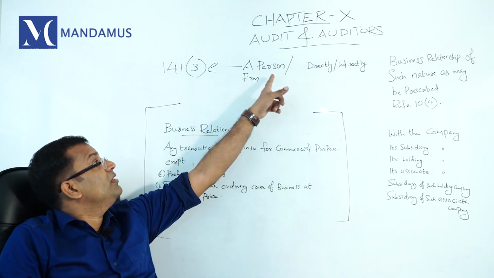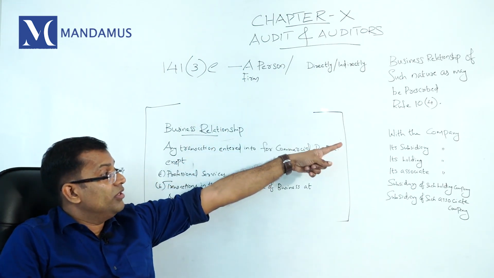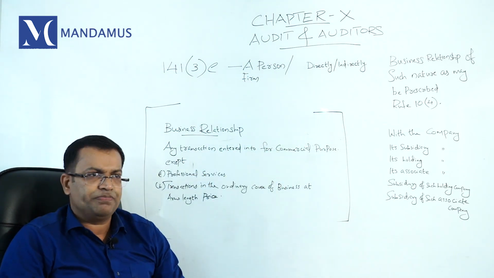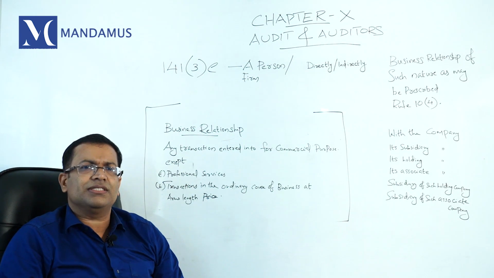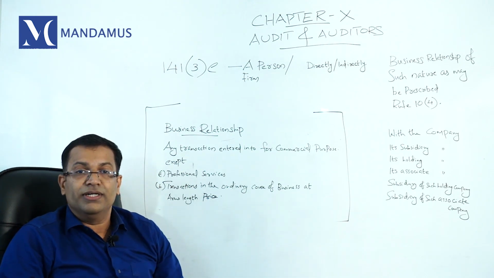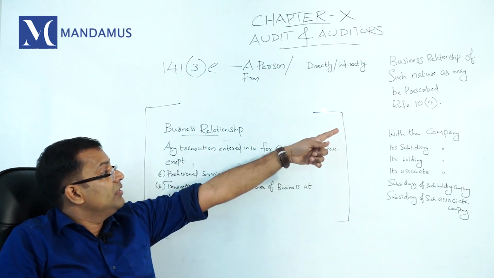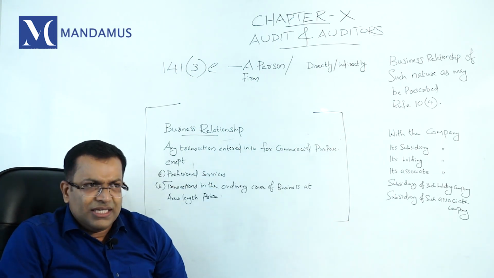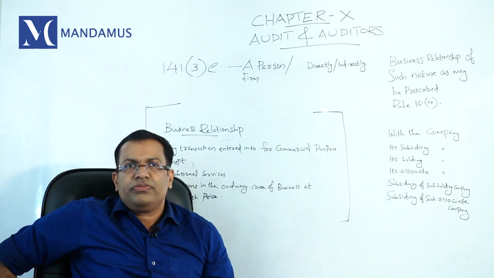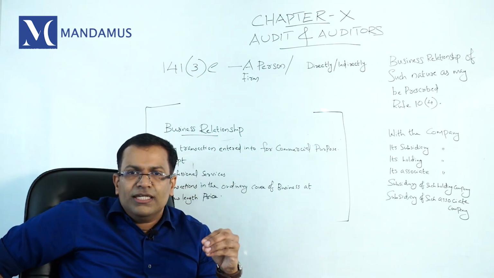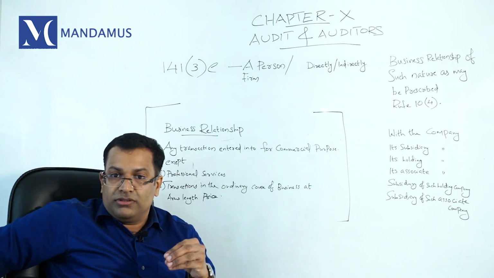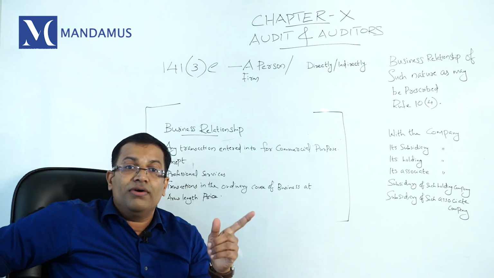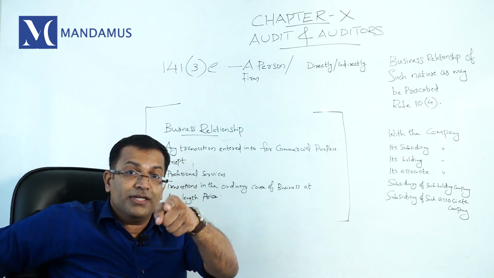If a partnership firm wants to become the statutory auditor of these companies, it cannot have business relationship either. So what is business relationship? See, business relationship is defined in Rule 10 Sub-Rule 4 of the Companies (Audit and Auditors) Rules 2014. Business relationship means, for example, you are entering into a transaction for commercial purpose. When you enter into a transaction for commercial purpose, you have some interest in the company. That will compromise your independence.